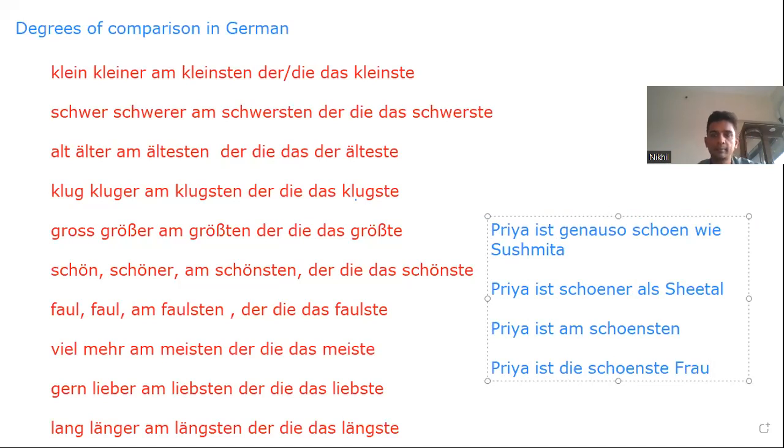The only challenge here is learning the forms of these particular adjectives by heart. Schöner is the comparative form, schön is the positive form, and then the other form is als, and then the noun. The most beautiful, with a noun in front of it, as in the most beautiful woman, then we use the last form here.